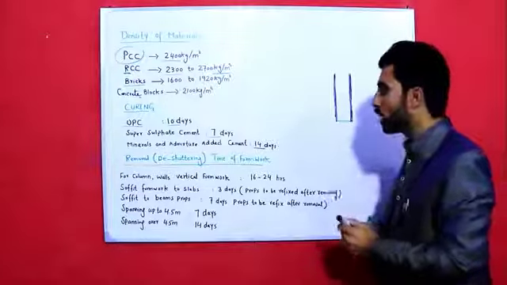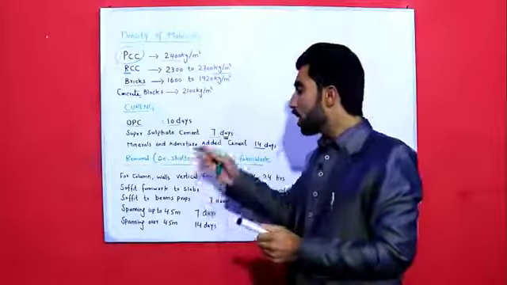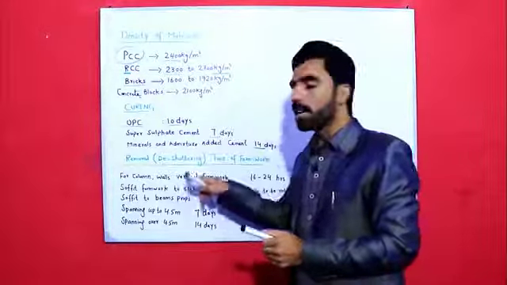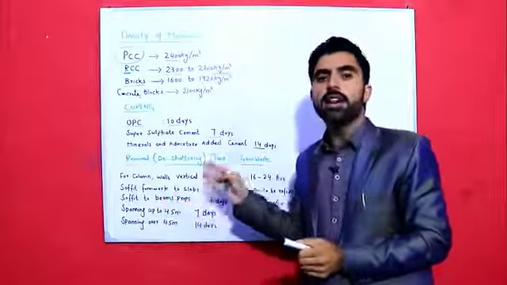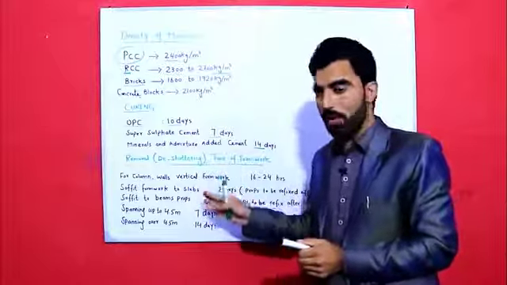So for columns, also for walls, vertical formwork, not horizontal formwork, vertical formwork.